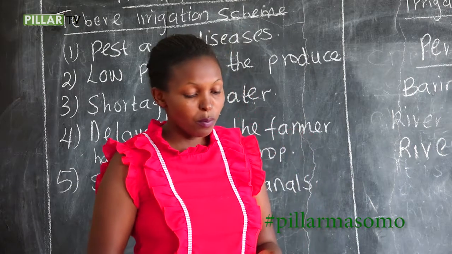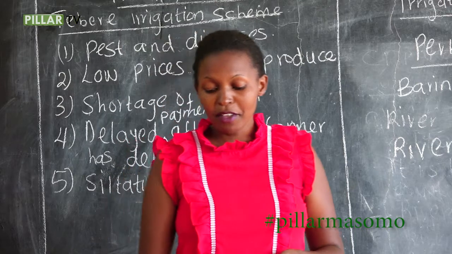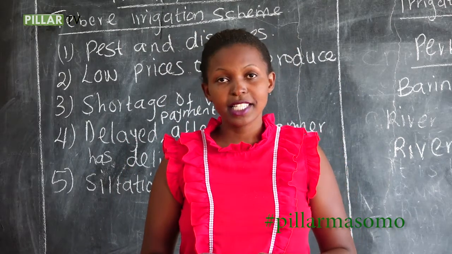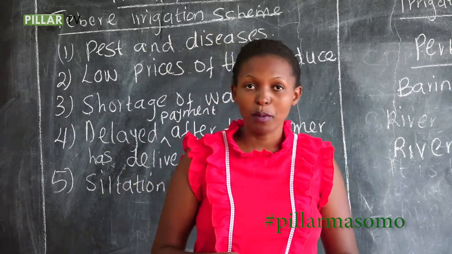And now the main crop grown there is seed maize. The farmers are contracted by the Kenya Seed Company and are paid handsomely for the crop.